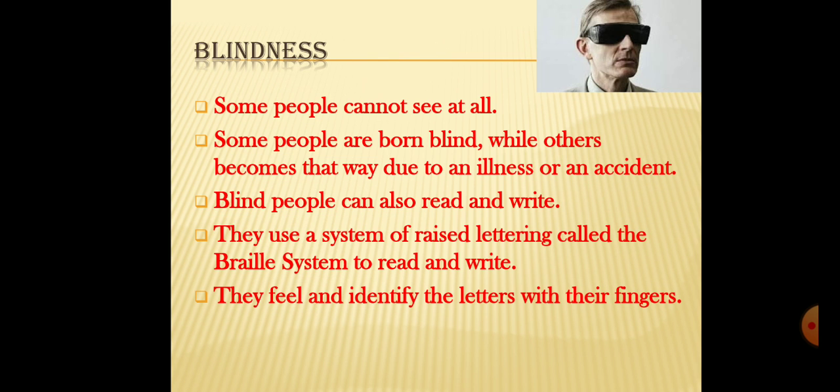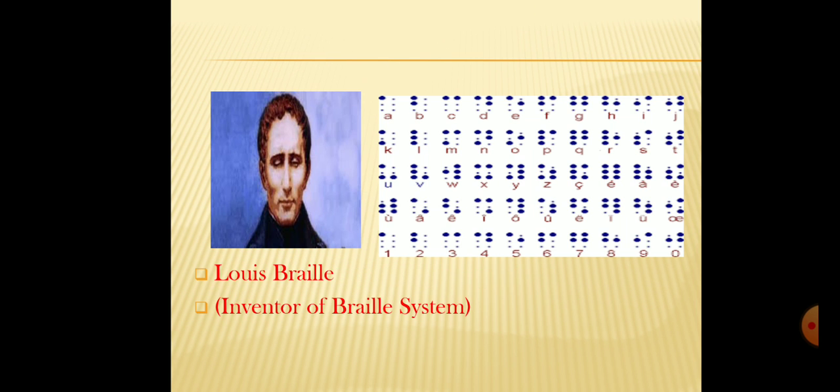Some people are born blind, that means at the time of birth they are blind, while others become that way due to an illness or an accident. Blind people can also read and write. They use a system of raised lettering called the Braille system to read and write. They feel and identify the letters with their fingers. This is Louis Braille, who is the inventor of the Braille system.